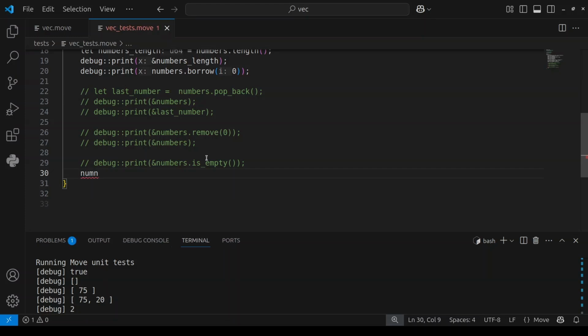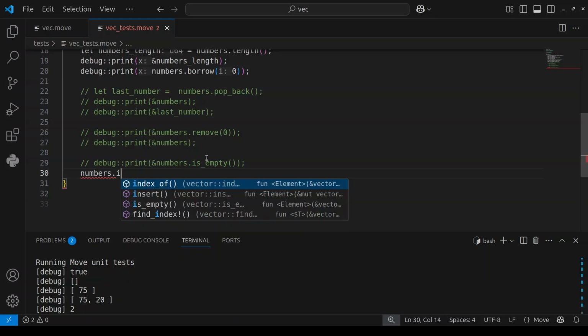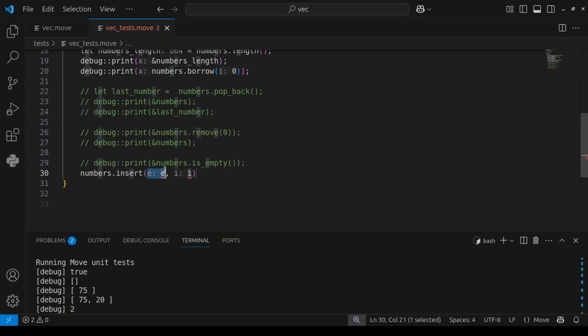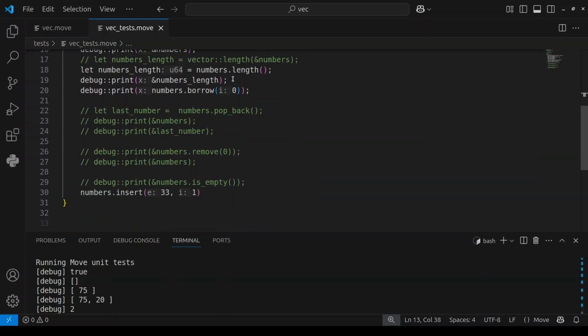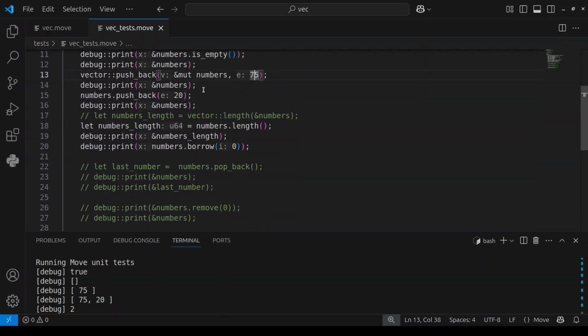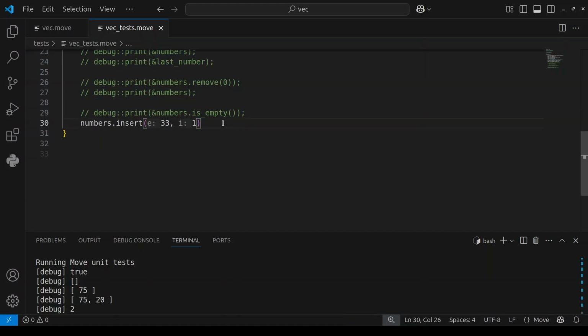Let me use numbers dot, I think it's insert. Then what am I inserting? Let me insert 33 at the index of 1. So now after having 75, I'm going to have 33 as the next number before 20. After doing that, let me print the vector of numbers again so that you see it.